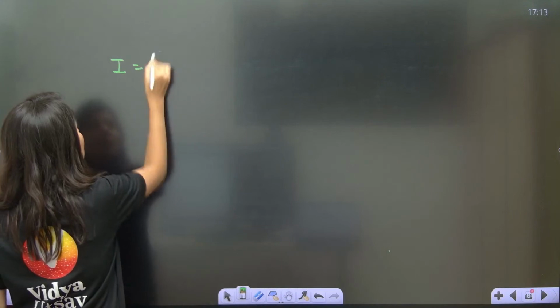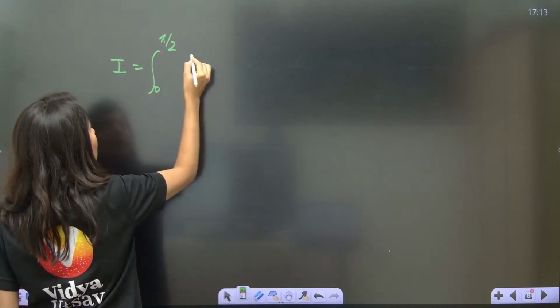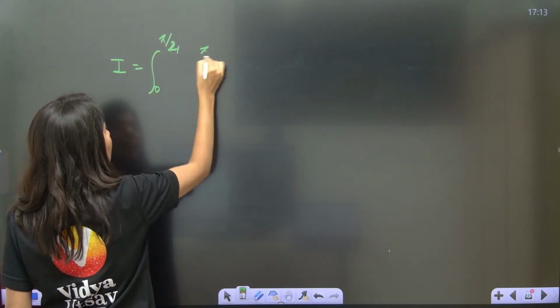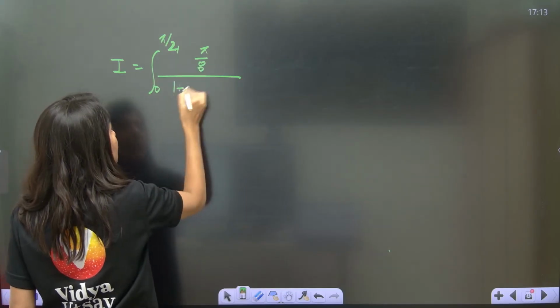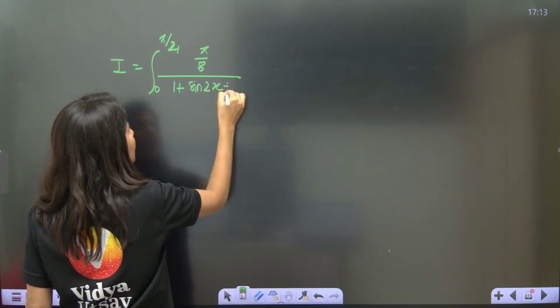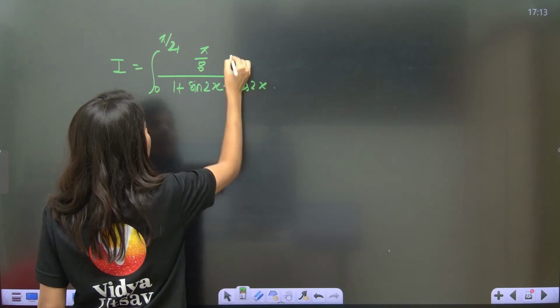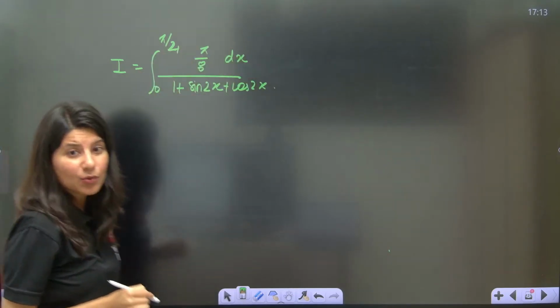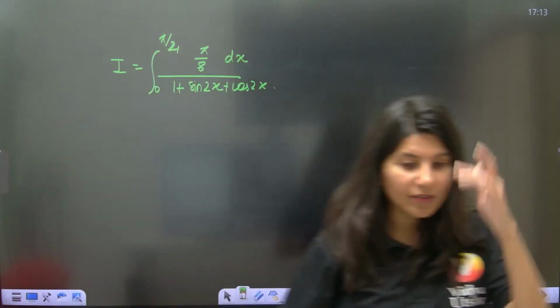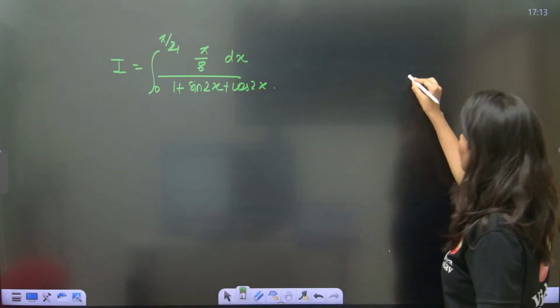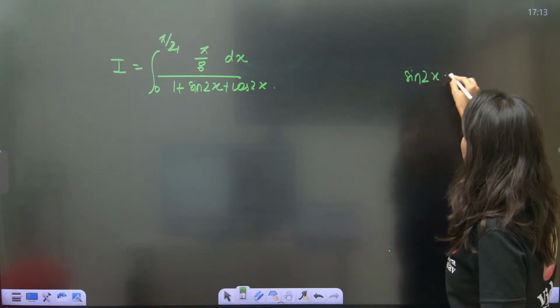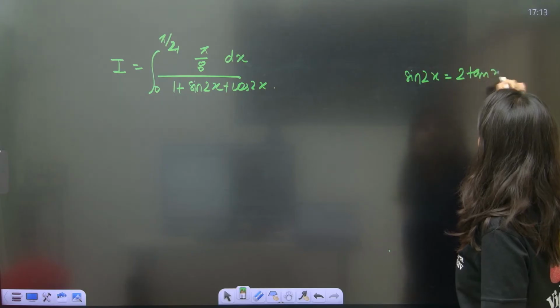I equals integral 0 to pi by 4, sorry, pi by 8 upon 1 plus sin 2x plus cos 2x dx. Correct or not? Now ma'am, how to solve this integral? What you need to do is put sin 2x equals 2 tan x upon 1 plus tan squared x. Remember this formula?